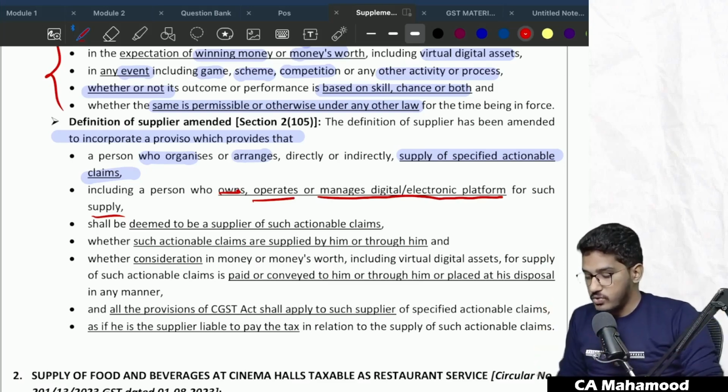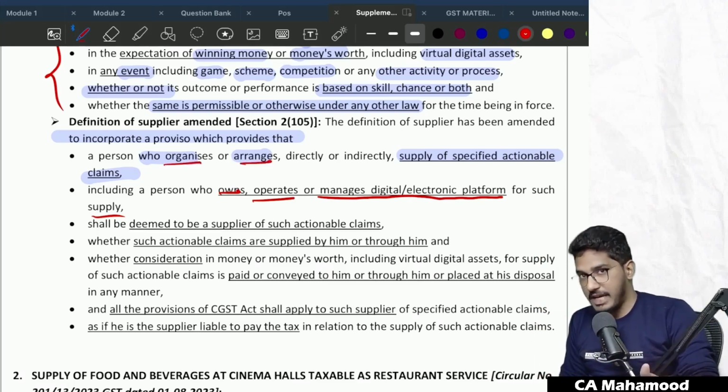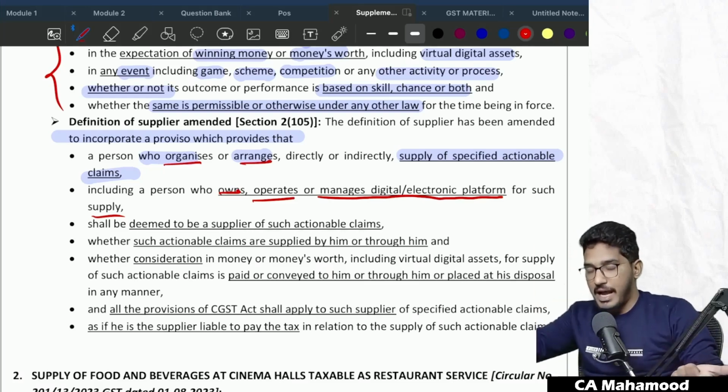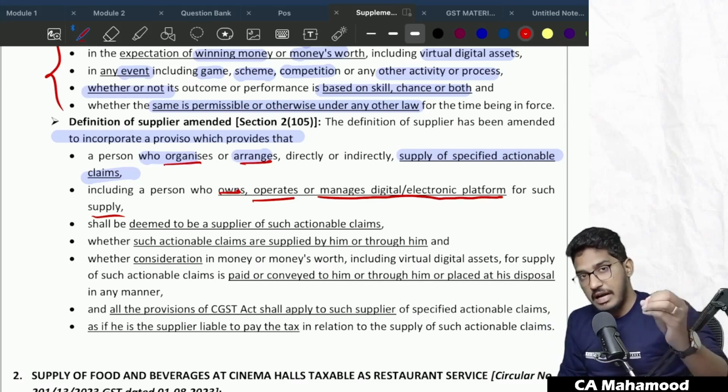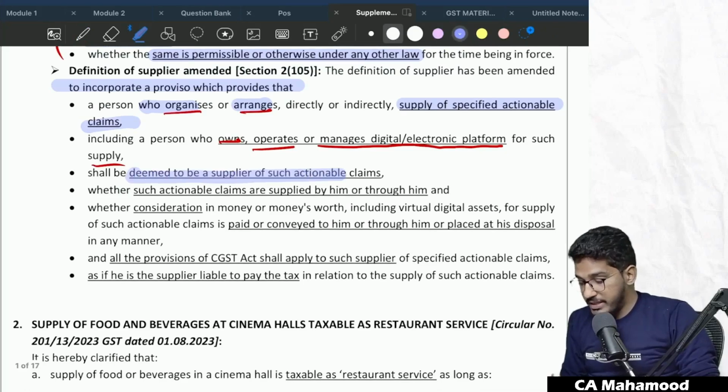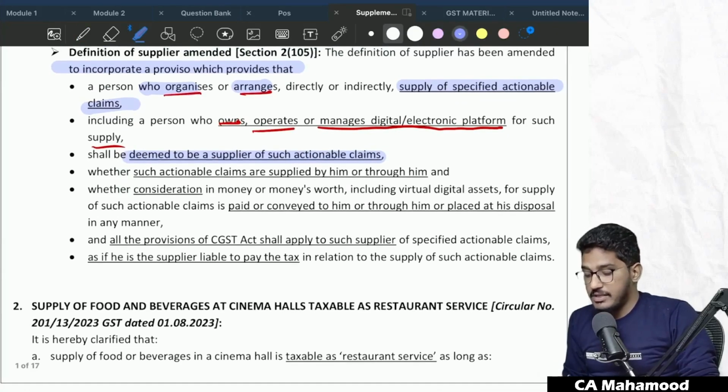Able to understand? So a person who organizes or arranges for supply of specified actionable claims, or who creates a digital or electronic platform for supply of those specified actionable claims, also falls under the supplier definition. He shall be deemed to be the supplier of such actionable claims,